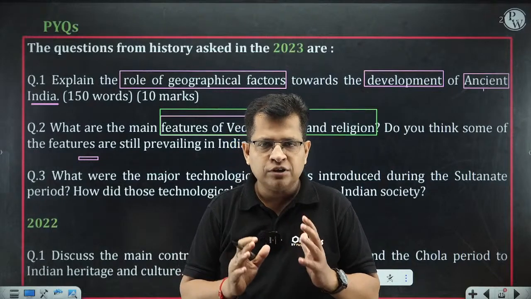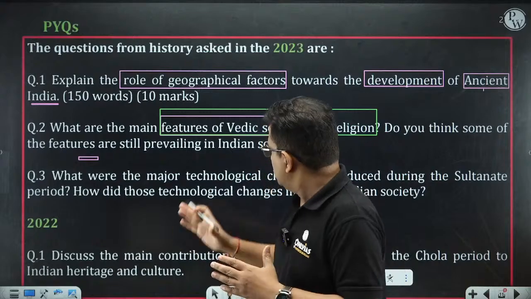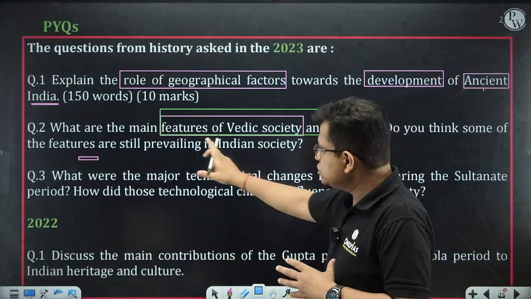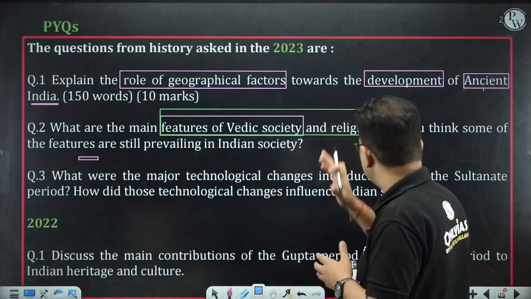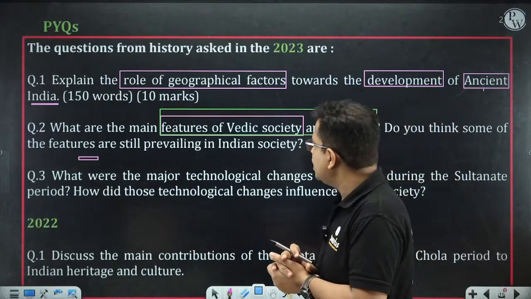So in the first half of this question, there are two dimensions, Vedic society and Vedic religion. You need to talk about the characteristics and features of this Vedic society and the religion. Now, do you think some of the features are still prevailing in Indian society?